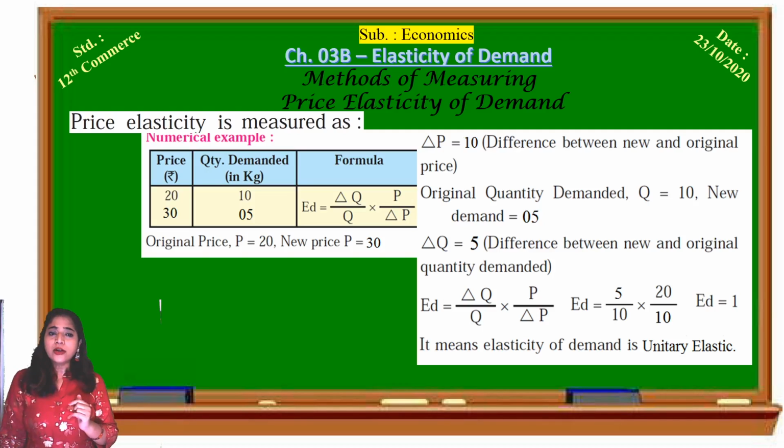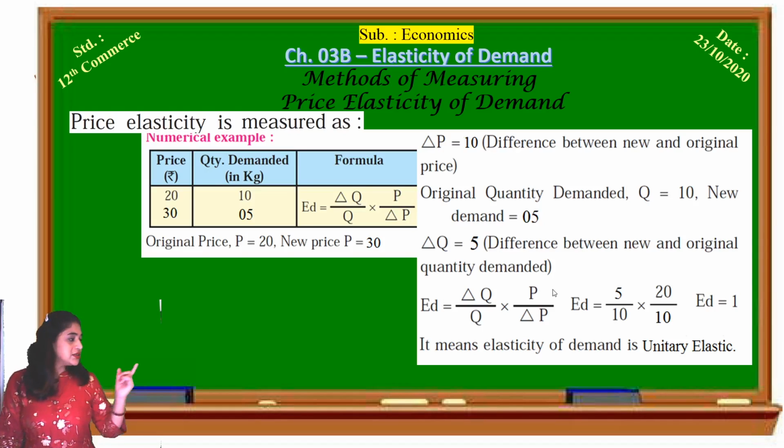So how to calculate the price elasticity of demand for this example? We have to put the values in the formula. Delta Q, the change in quantity demanded, is 5, upon Q, the original quantity, 10, into P, the original price, 20, upon delta P, the change in price, 10 rupees.